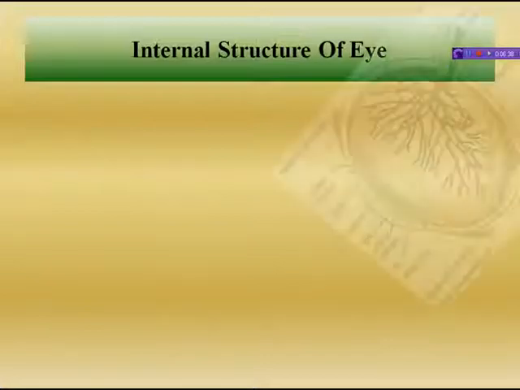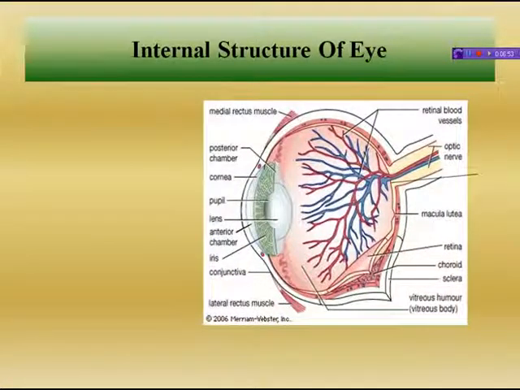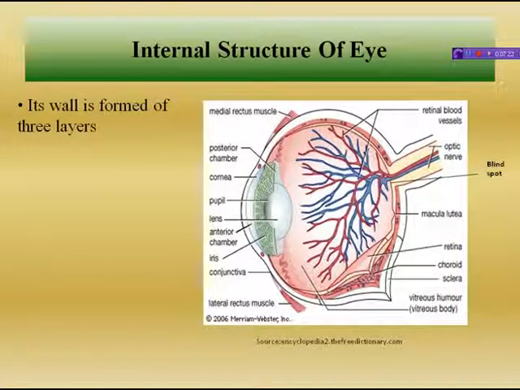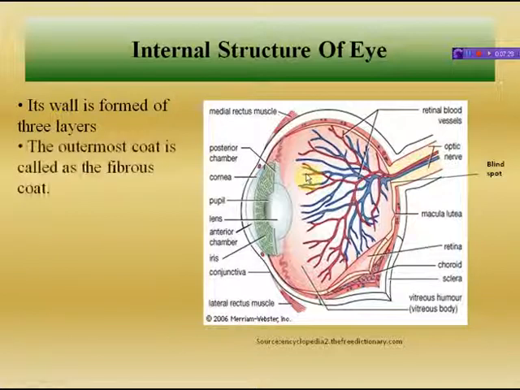Now internal structure of eye. First of all, in the internal structure of eye, the wall of eye is formed of 3 layers. The outermost coat is called the fibrous coat or fibrous tunic. Actually, it is the outermost covering of eyeball. The coat is made up of fibroelastic connective tissue containing collagen fibers.